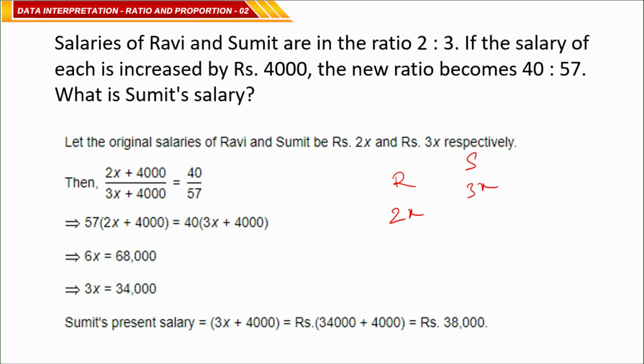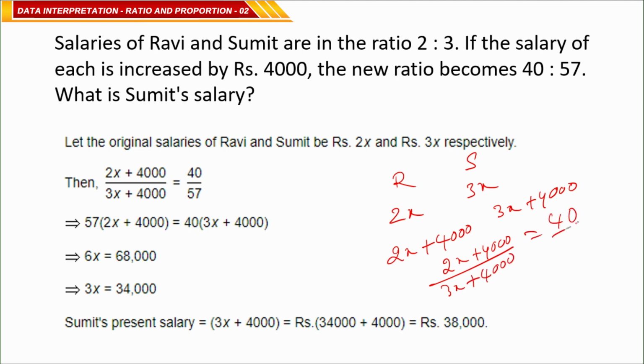The salary of each is increased by 4,000, so 2x plus 4,000 and 3x plus 4,000.